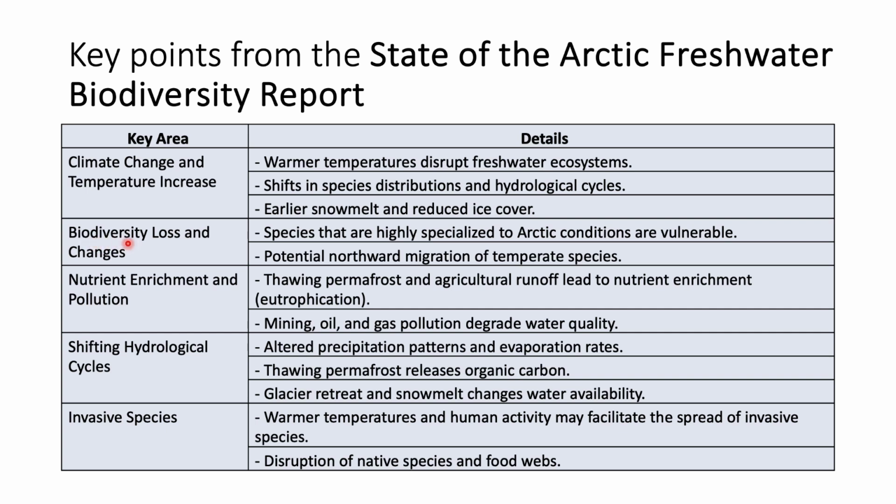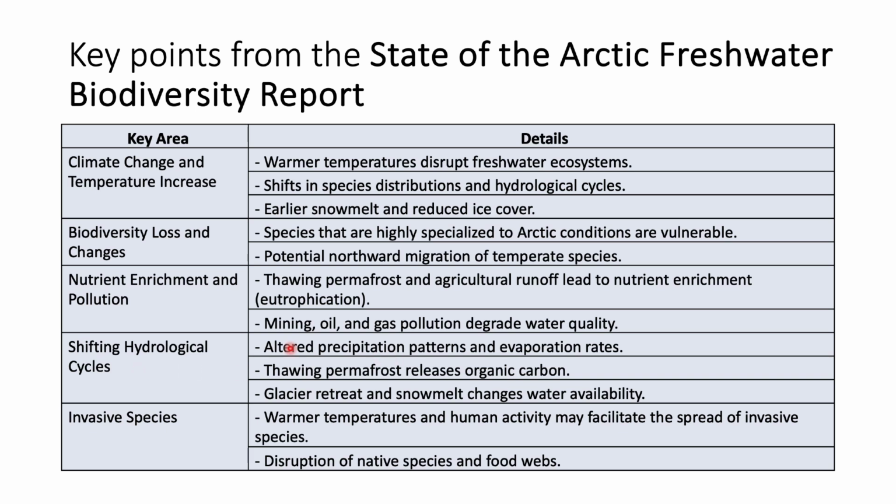So in the case of biodiversity loss and changes, the species that are highly specialized in the Arctic conditions are highly vulnerable to climate change. The potential northward migration of temperate species is also happening simultaneously. When we look at nutrient enrichment and pollution, the thawing permafrost and agricultural runoff lead to nutrient enrichment, that is eutrophication. Similarly, mining, oil and gas pollution degrade water quality. This affects the Arctic freshwater ecosystems. And this leads to shifting of the hydrological cycle.